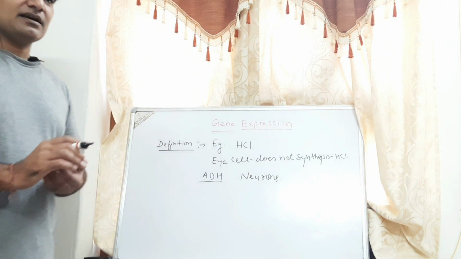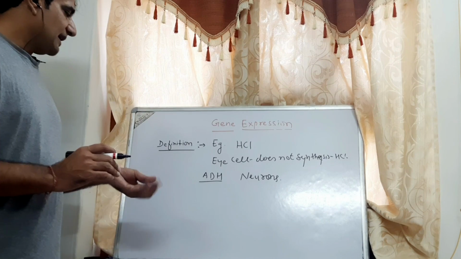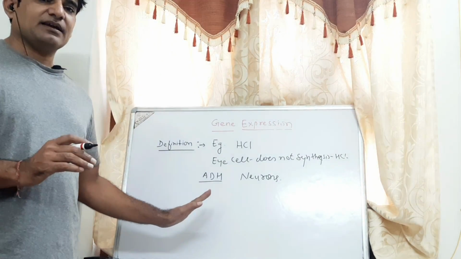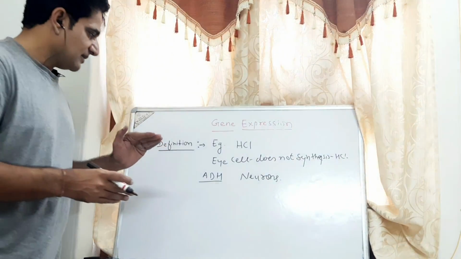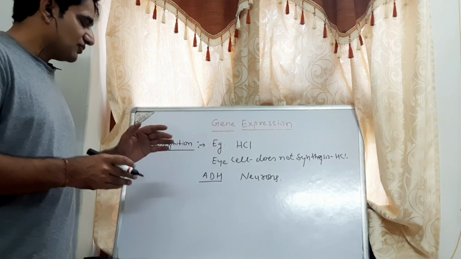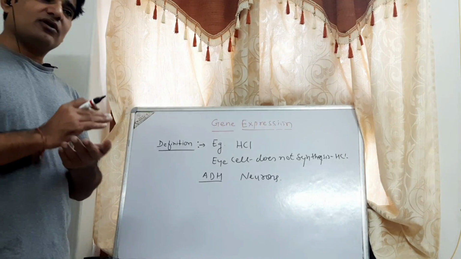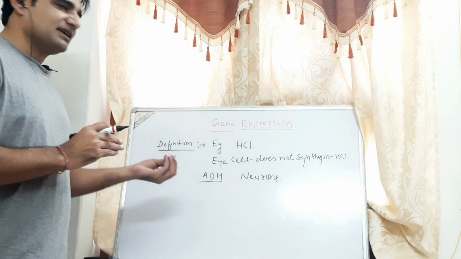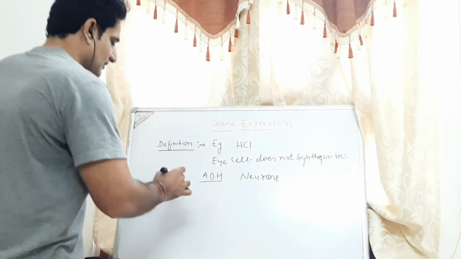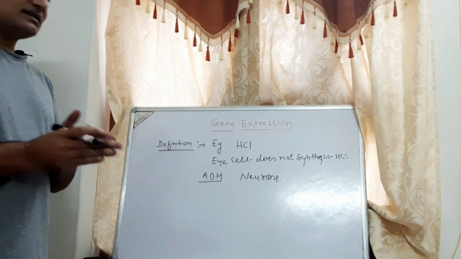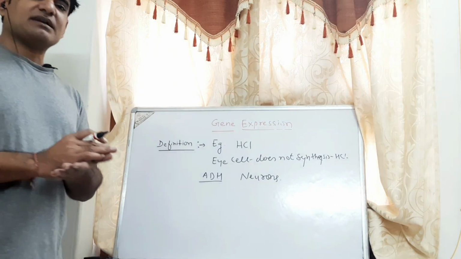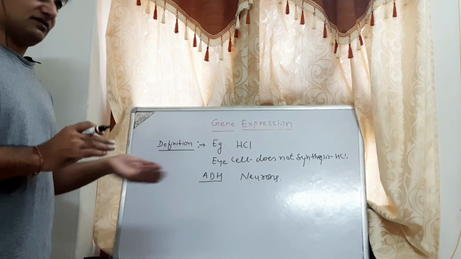It means every cell has the same type of DNA, but the genes are not activated in every cell. Like some genes that are expressed in a particular liver cell but are not expressed in neurons.